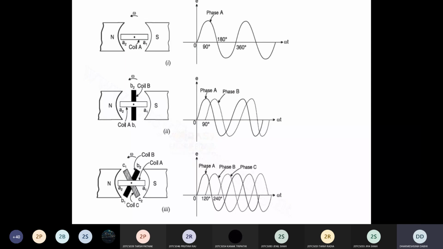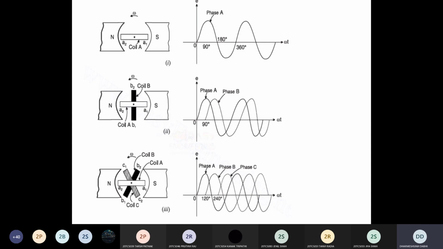Clear? Try this if you have a capacitor at your home, one small single phase motor. If you provide the supply without capacitor, it will not start running because there is only one phase. With one phase, your motor will never start because it never produces the torque.